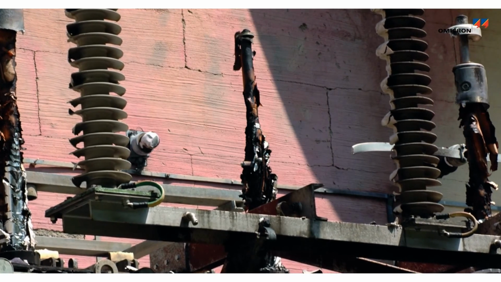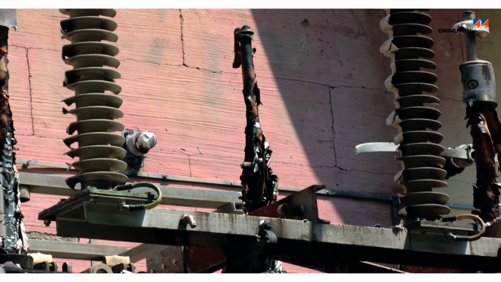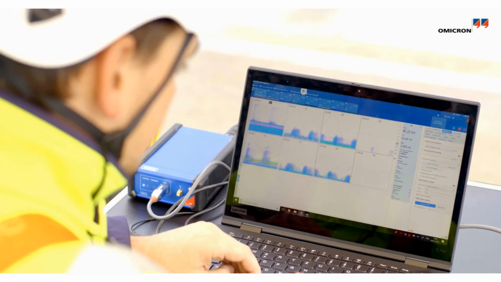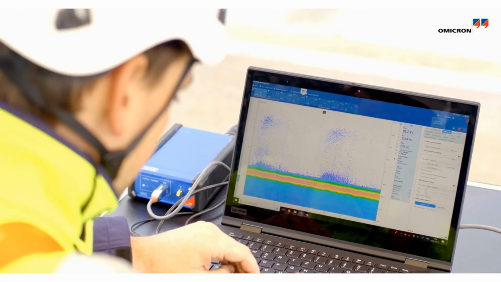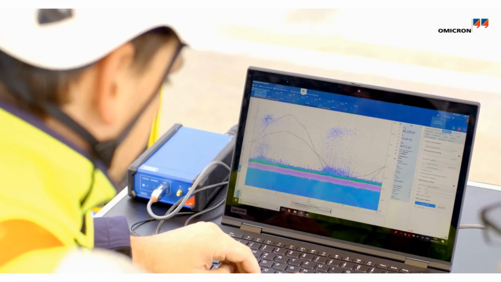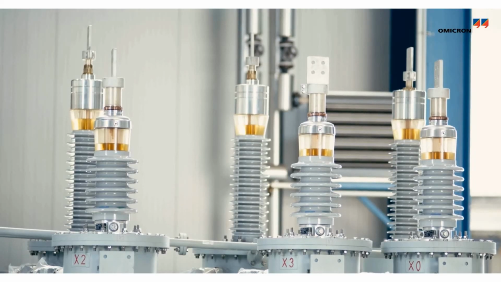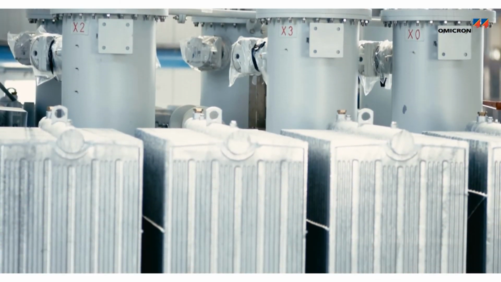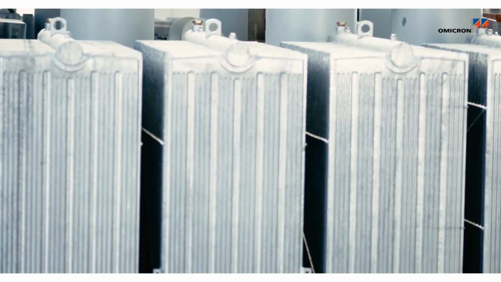Insulation defects caused by partial discharge, also known as PD, are a major factor causing dielectric failure in power transformers. PD is observed in power transformer bushings and windings if the insulation material between different voltage potentials is contaminated or faulty.